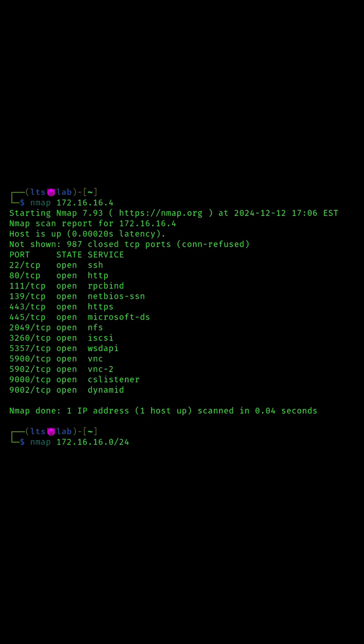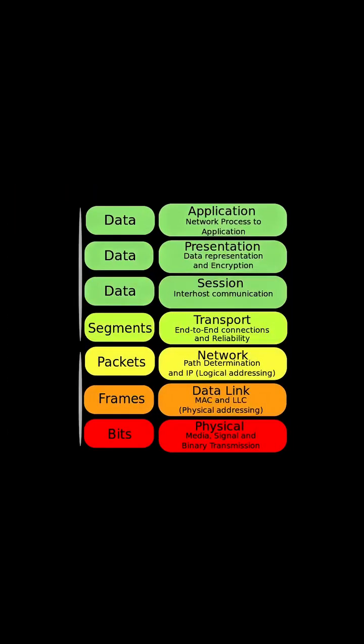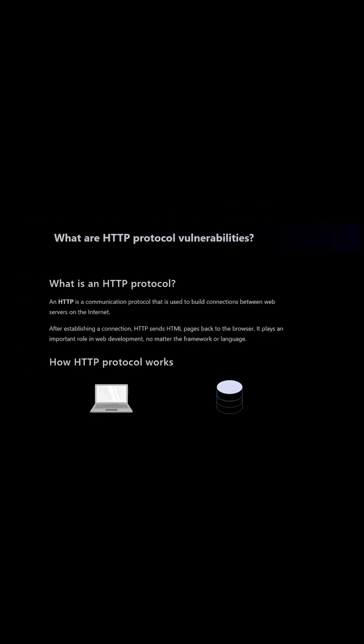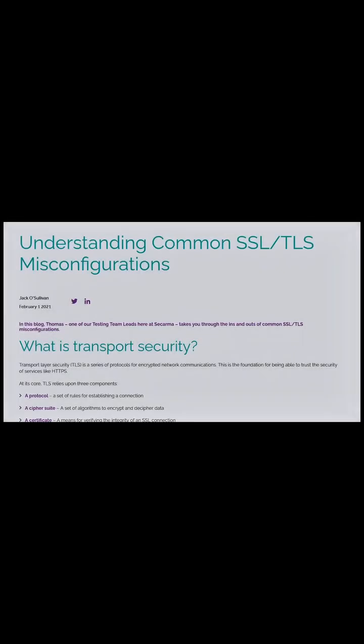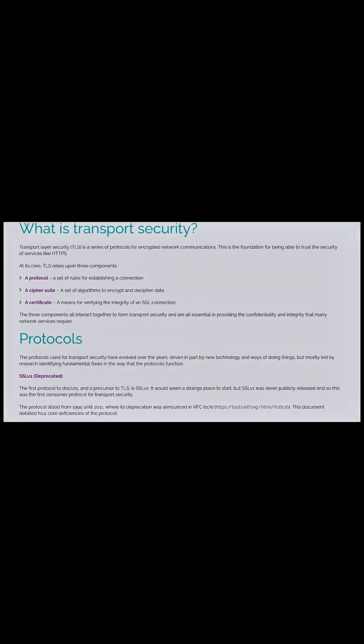The OSI, Open Systems Interconnection, model structures networking into 7 layers: physical, data link, network, transport, session, presentation, and application. Each layer has its function, and ethical hackers use this model to locate vulnerabilities at different points. For example, weak encryption at the presentation layer or misconfigured transport protocols can create security gaps that hackers can exploit. Network devices such as routers, switches, and firewalls play critical roles in securing and managing traffic.